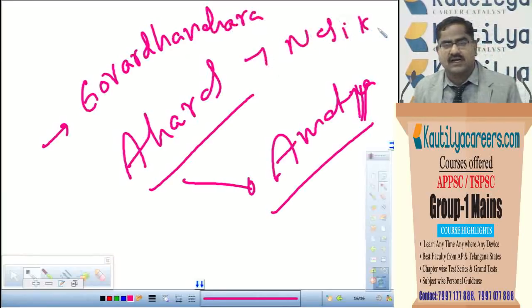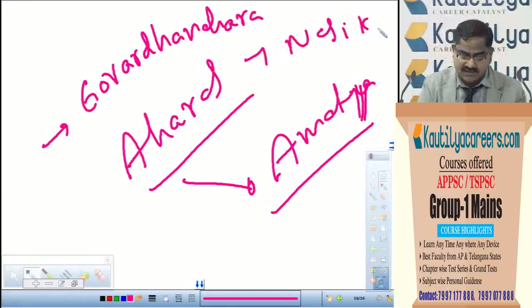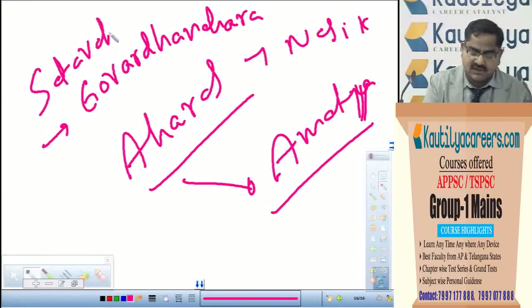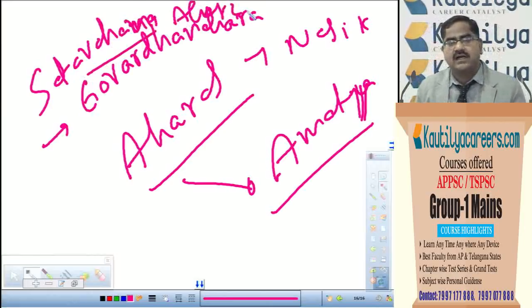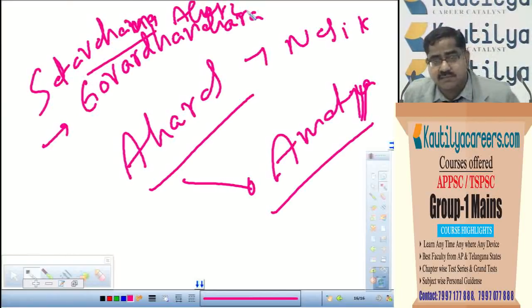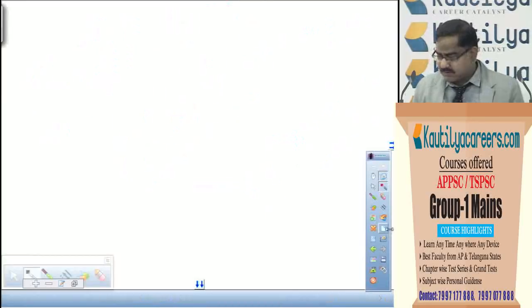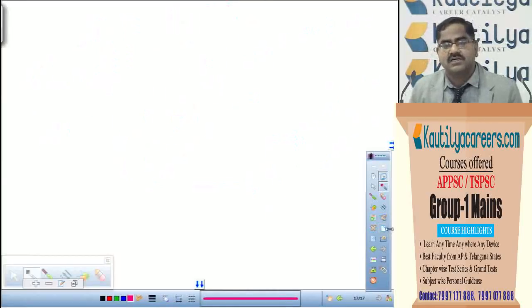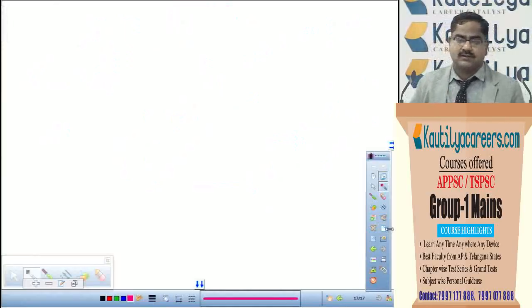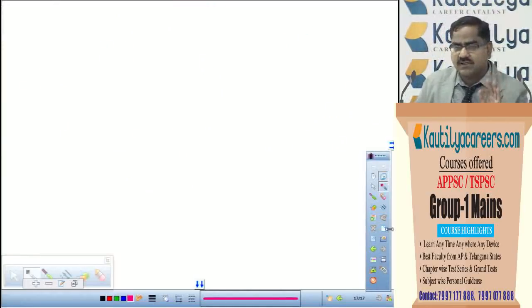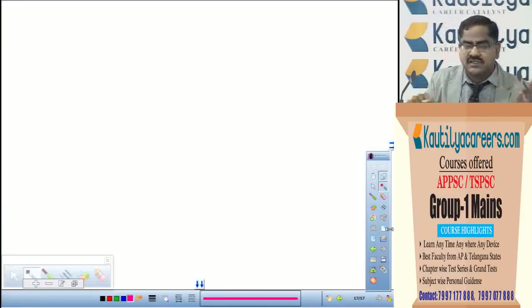Govardhanahara. What is Govardhanahara? Nasik was known as Govardhanahara. There were also Tagarahara, Soparahara, Mamalahara, Shathavahanahara. What is Shathavahanahara? Shathavahanahara is identified as present day Ballari. Govardhanahara is identified as present day Nasik. So the provincial unit of administration is known as Ahara and the provincial ruler is known as Amacha.